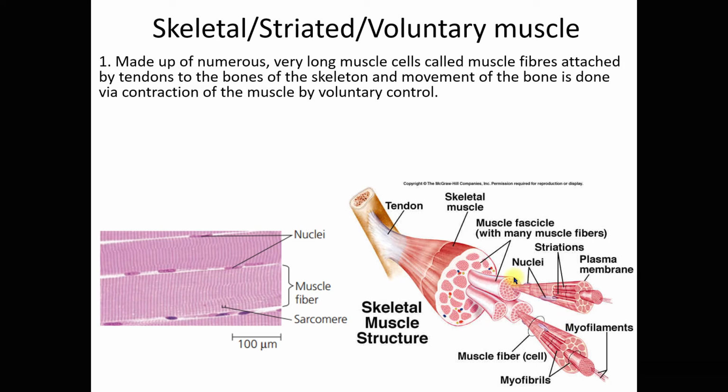This muscle fiber, right? This muscle fiber, okay, is attached by tendon to the bone, right? Or tendon attaches this muscle fiber to the bones of the skeleton, and movement of the bone is done by contraction of the muscle by voluntary control. All right.